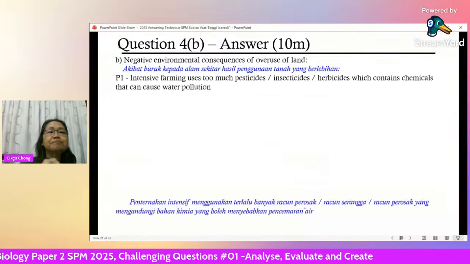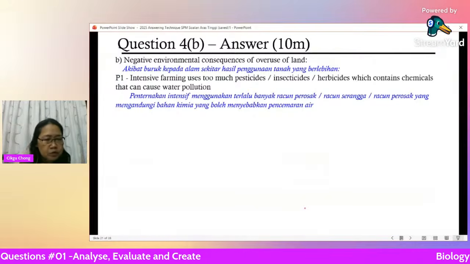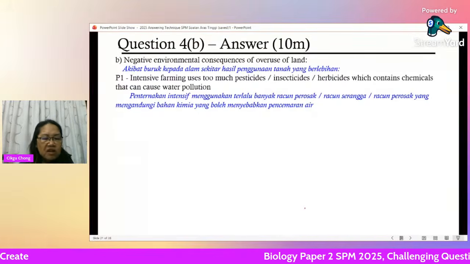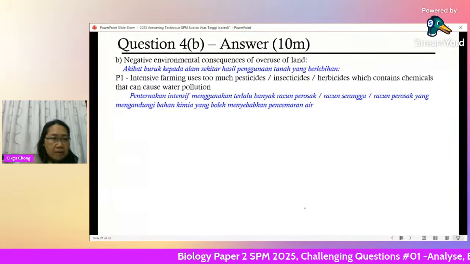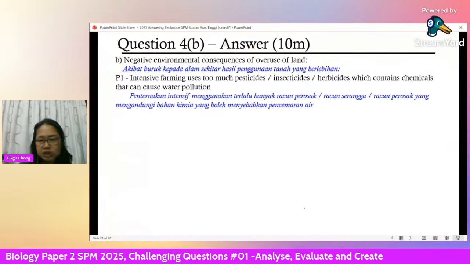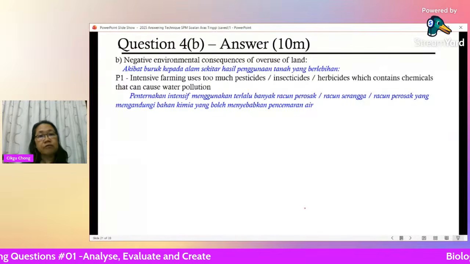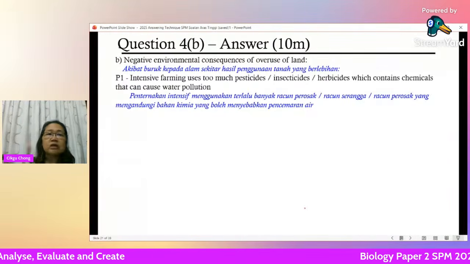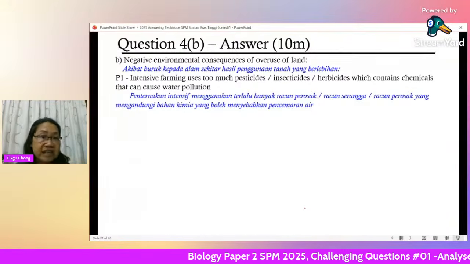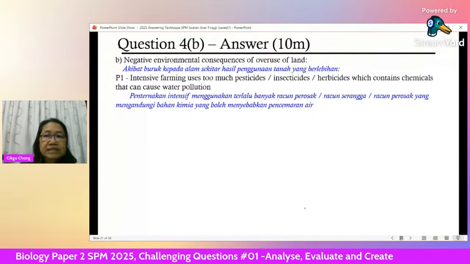First of all, intensive farming, because intensive means you want to produce the highest yield from the smallest area. Everything is compact inside there. You want to grow as much as possible, get as much hasil or yield as possible from that plot of land. So you have to put in a lot of pesticides so your animals don't start eating your plants. You also kill any insects by using insecticides, herbicides.